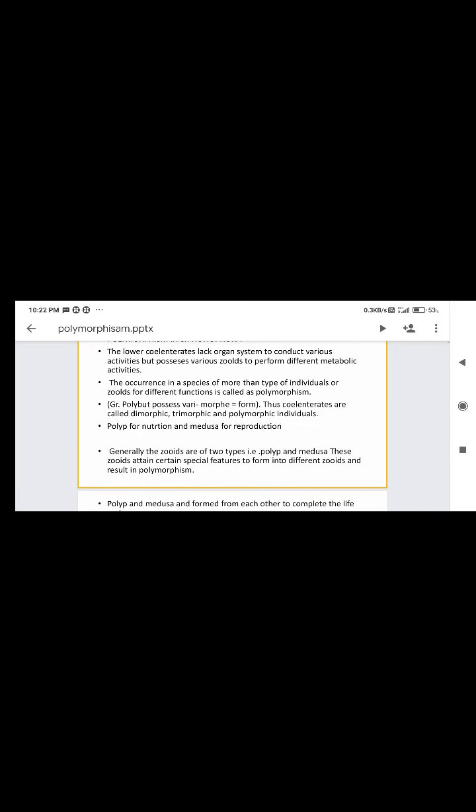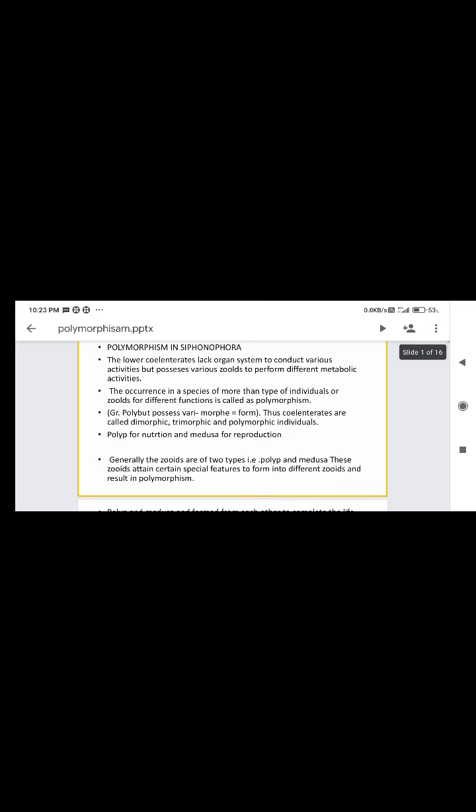The lower coelenterates lack organ systems to conduct various activities but possess various zooids to perform different metabolic activities. So here polymorphism is a phenomenon. Each zooid performs a different function. In these coelenterates, division of labor has occurred, and that is the reason why a particular zooid performs a particular function.